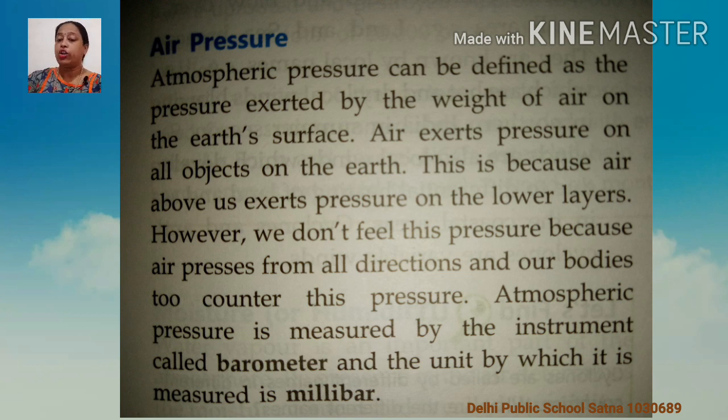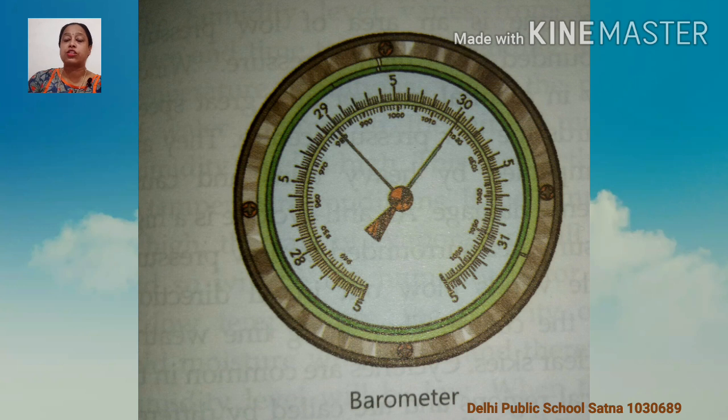Our body also works to counter this pressure. Atmospheric pressure is measured by an instrument called the barometer. What is this instrument called, children? Barometer. And the unit by which it is measured is the millibar. The instrument used to measure air pressure is called the barometer, and the unit by which it is measured is the millibar, as given in the picture in your book also.